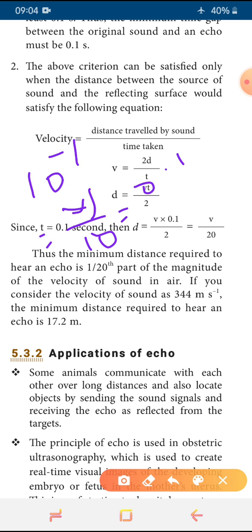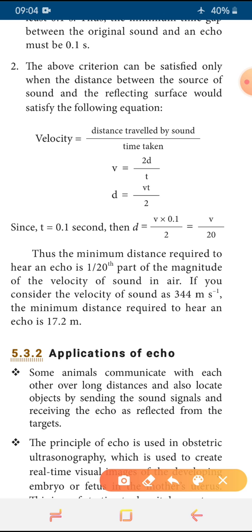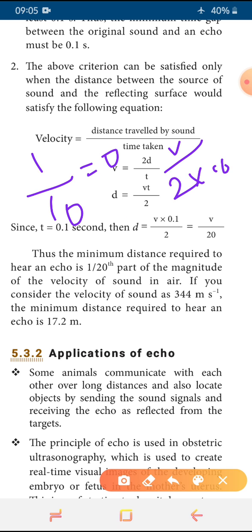So with 1 by 10, here the equation will become v divided by 2 into 10. Right, for 0.1 what are we writing? We are writing 1 by 10 because 1 by 10 is equal to 0.1, or that is equal to 10 power minus 1. So v divided by 2 into 10, the equation will become v divided by 20. So we can write the minimum distance required to hear an echo. If we hear an echo, the minimum distance we need is 1 in 20th part of the magnitude of the velocity of sound in air. 1 part in 20th part of the magnitude of the velocity of sound in air.